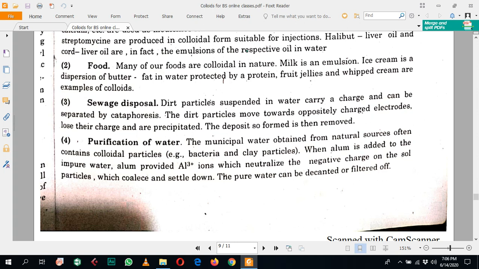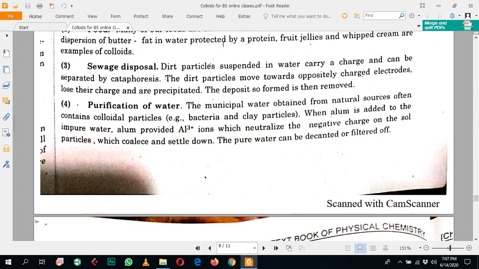They can be cleaned in this way. The dirt particles suspended in air carry a charge. They can be separated by cataphoresis, or electrophoresis, in which an electric field is applied to the charged particles, and these charged particles move toward their opposite electrodes. They deposit on it, lose their charge, and are precipitated. The deposits so formed are then removed from the system.